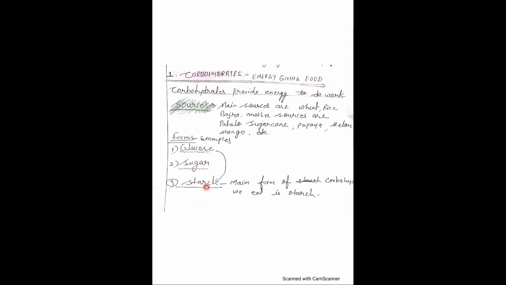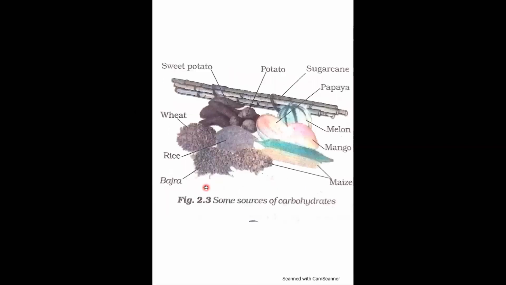Next we study how to test the presence of starch. Here are some sources, children. You can see some food items in the picture, like bajra, rice, wheat, sweet potato, potato, sugarcane, papaya, melon, mango, and maize.